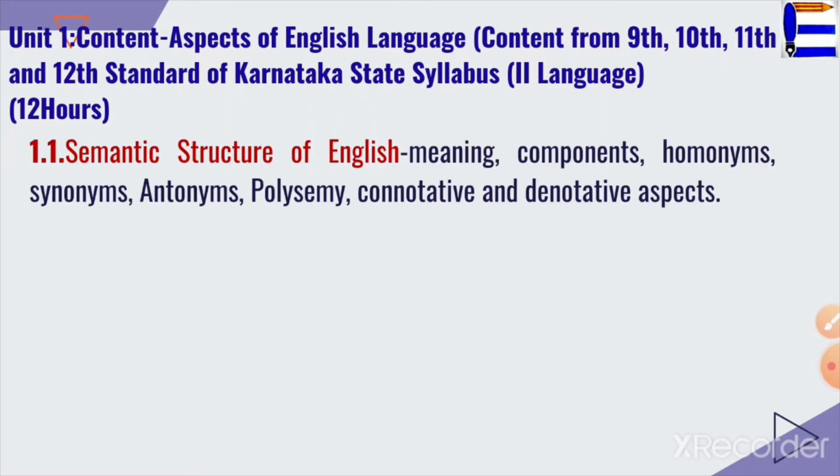First is 1.1, that is semantic structure of English, where you learn the component, meanings, homonyms, synonyms, antonyms, polysemy, etc. So this point specifically has come in 2018, 19 and 20 as a general question, where it is asked that what is the semantic structure of English, explain with suitable examples. So 3 years this question has appeared for 5 marks.